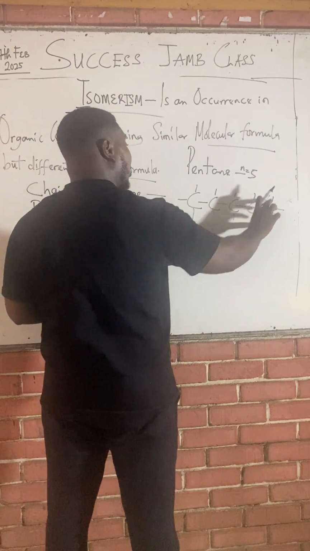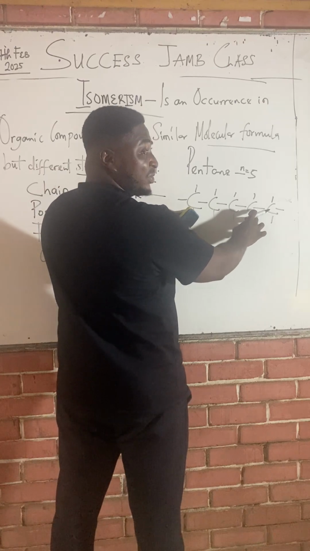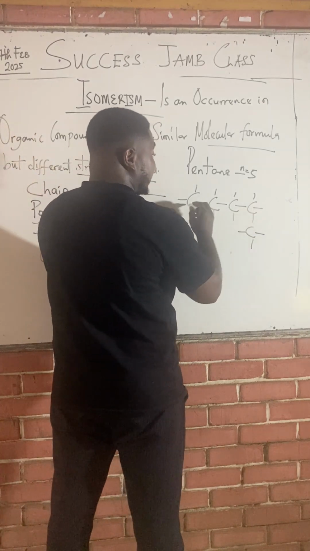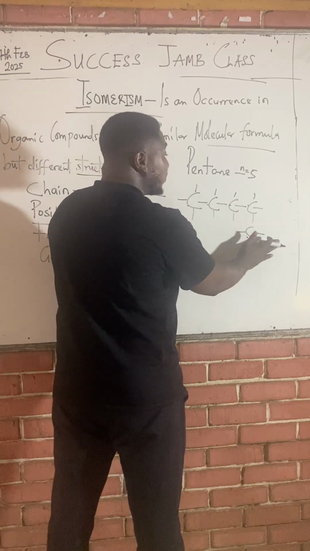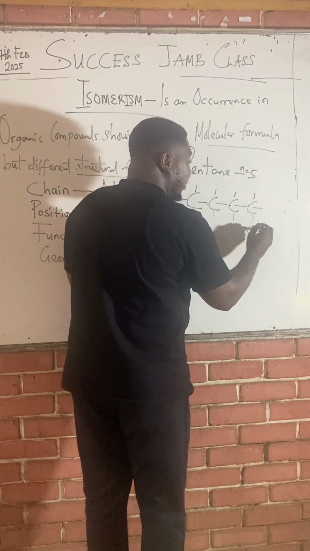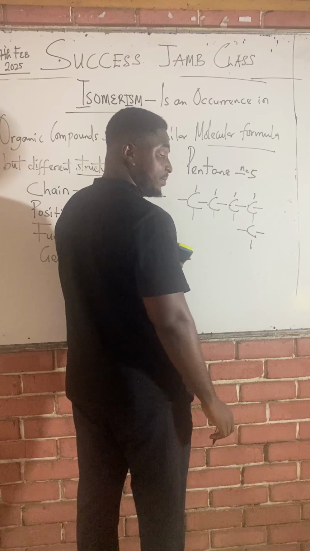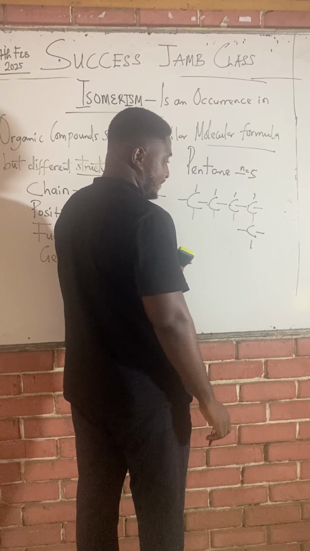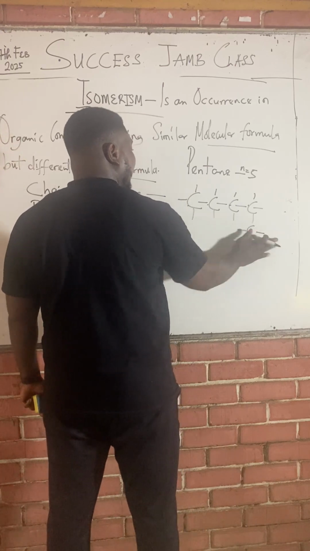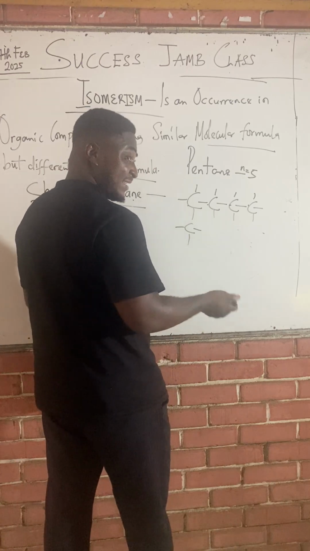For the second isomer, cut one of these carbons and make it a branch. If you want to make a carbon a branch, it cannot be any of the ending carbons. Because if I cut this carbon and put it here, class, it's still the same thing, still 1, 2, 3, 4. So don't think that it's only when the carbons are straight like this that they are straight. No. This carbon can be like this and it's still correct. If you also brought this carbon and put it here, it's still straight. You just repeated the same thing.